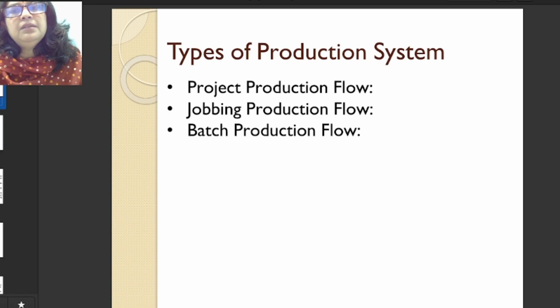And then the company will switch to some other project. So that is a project production flow. Job production flow is for a particular job. Here the variety of the product may be more.